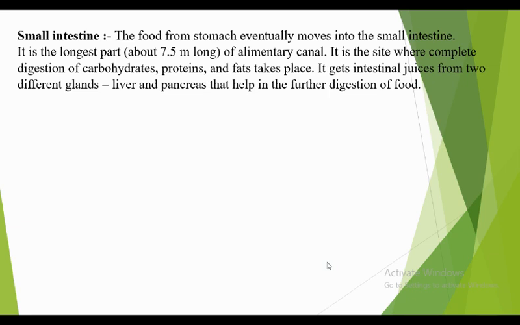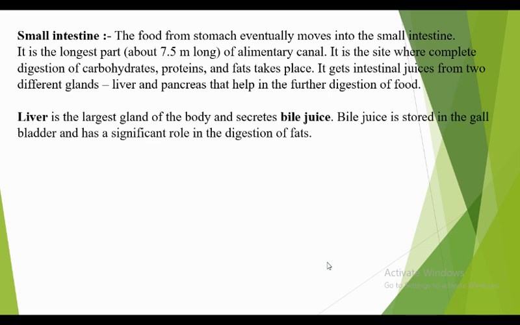Now in the small intestine, three important components get digested: carbohydrates, proteins, and fats. And there are two important organs which help in the digestion of food, that is the liver and pancreas.